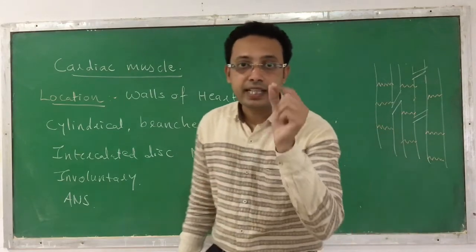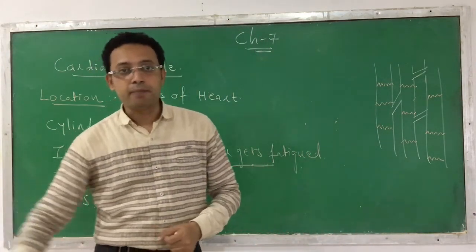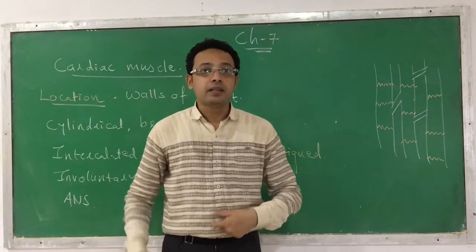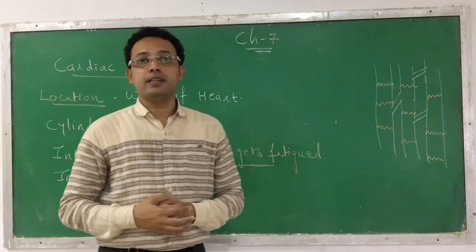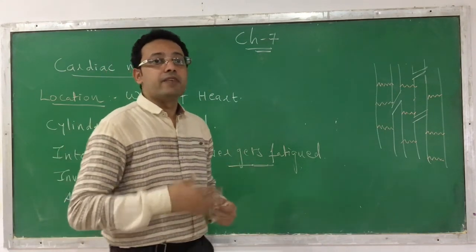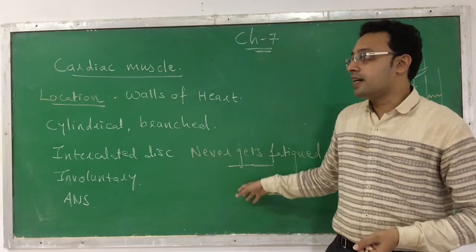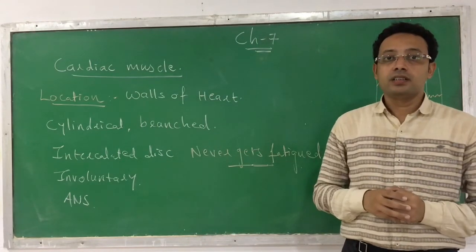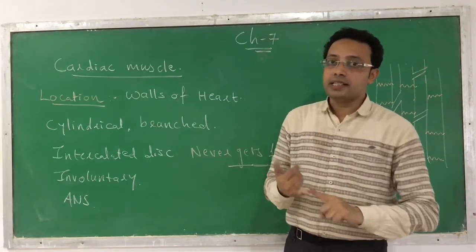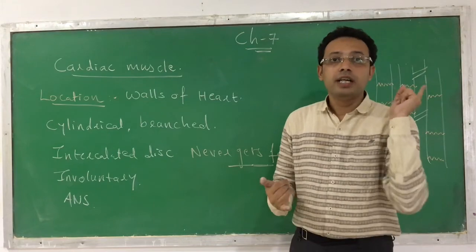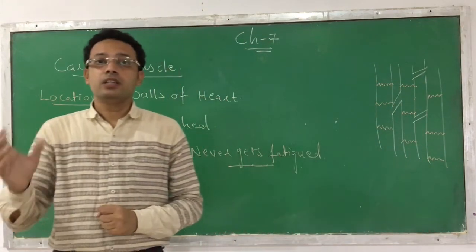The skeletal muscle can get fatigued. If I tell you to run for 2 kilometers, it may happen that the muscles of your leg might get fatigued, and pain starts. Pain also occurs in smooth muscle, but in the cardiac muscle it never gets fatigued. So students, here we have discussed the 3 types of muscle: skeletal muscle, smooth muscle and cardiac muscle, which are the parts of muscular tissue.